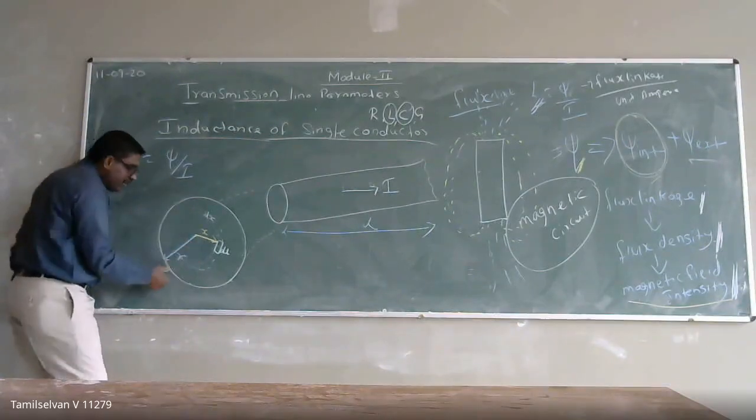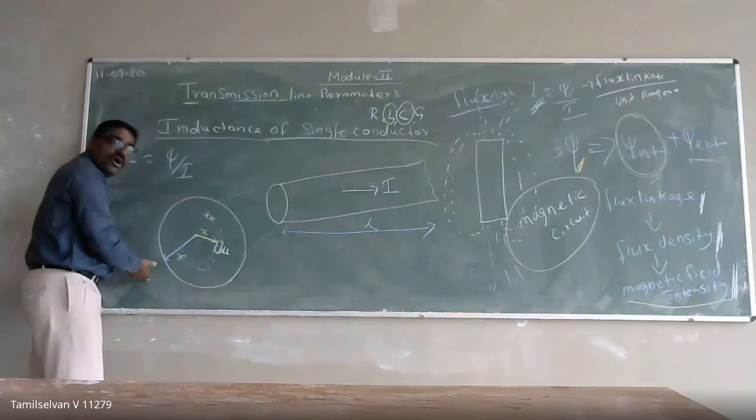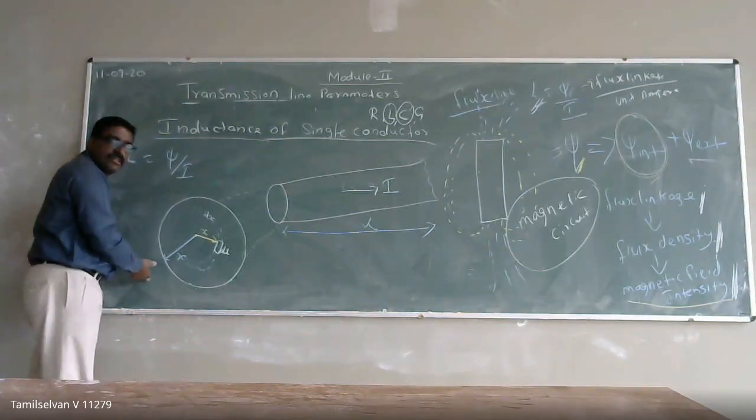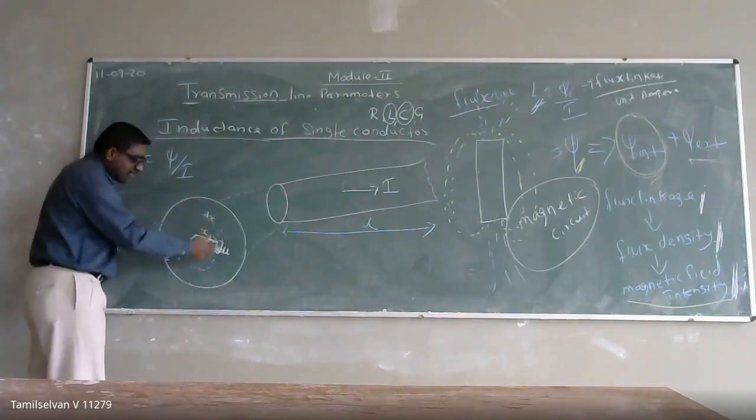So that is going to be applicable for the r radius. For r radius. Okay, so what are we going to do? We have to calculate the flux linkage.